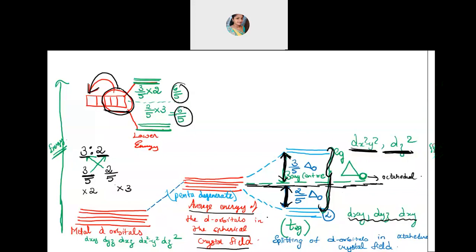Did everyone understand what happens exactly, how the splitting takes place, and how to explain this d orbital energy diagram? You have written it down, no? This much you have written, everyone?